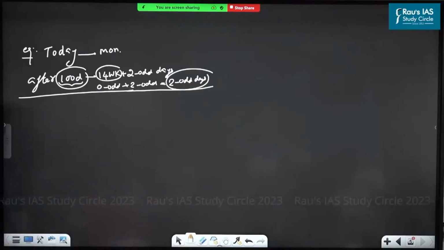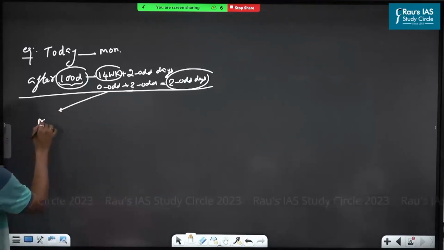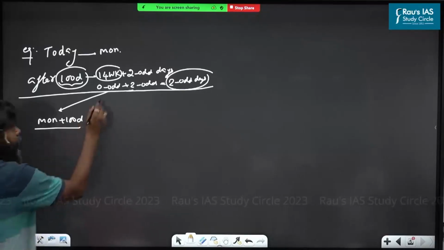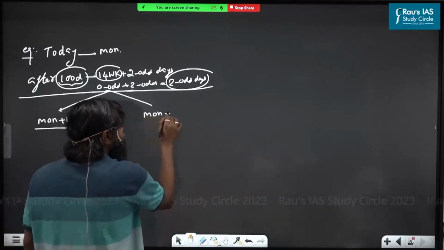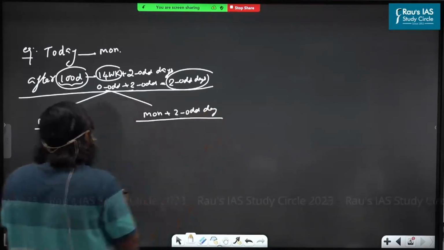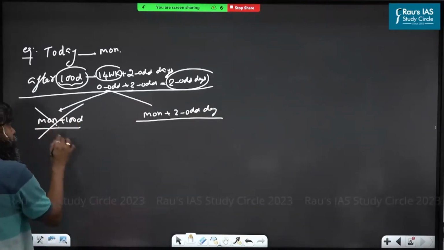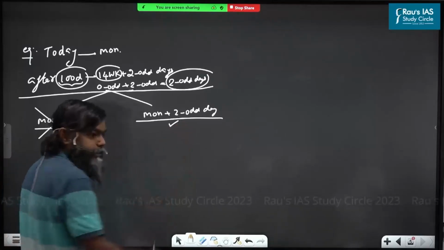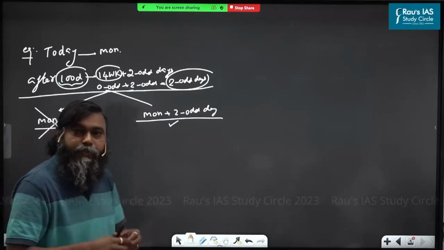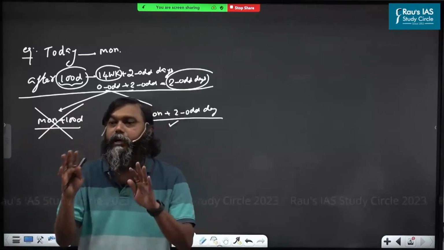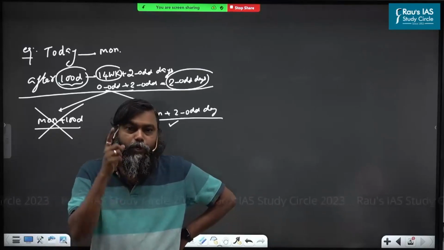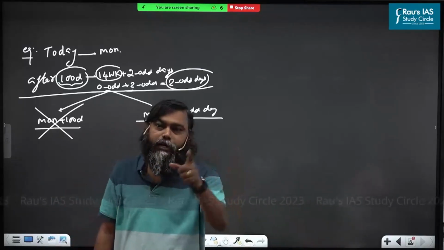All understand? Now, Monday plus 100 days is hard to calculate, but Monday plus 2 odd days is easy to calculate. So that is why we are not using this. We are going to solve like this. That means if you derive the odd days, it will simplify the calculation. All understood or not? So why do we have to derive the odd days? To simplify the calculation. All understood this, boss?